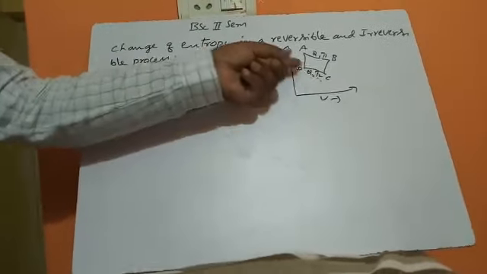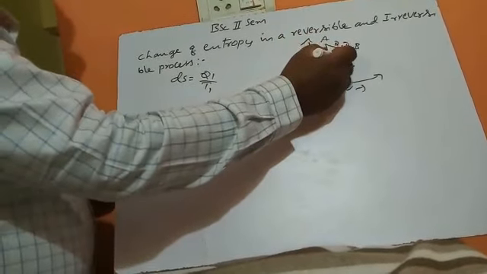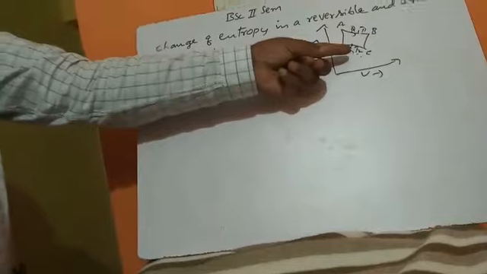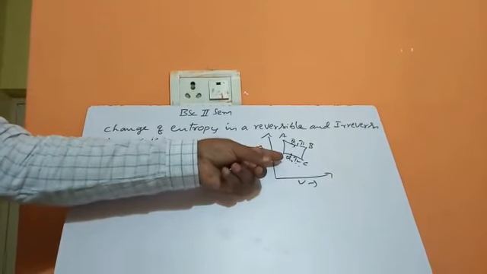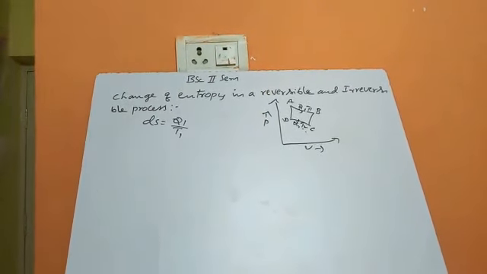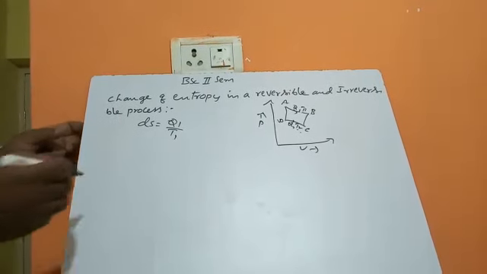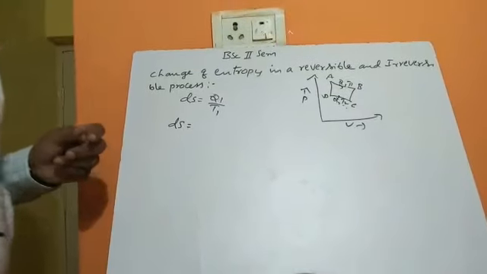If you come to CD, again it is an isothermal process. Because of that, there is a change in entropy between the points C and D, but here the process took place in the reverse direction, in the opposite direction. So the change in entropy will be a loss.